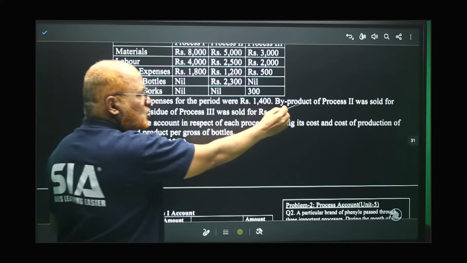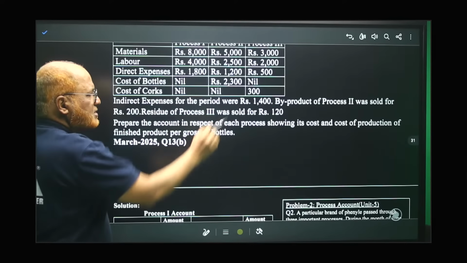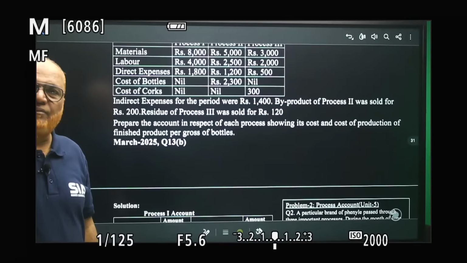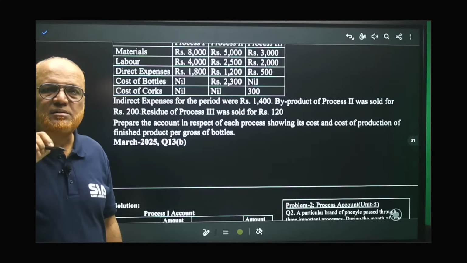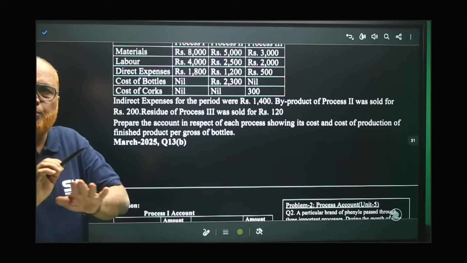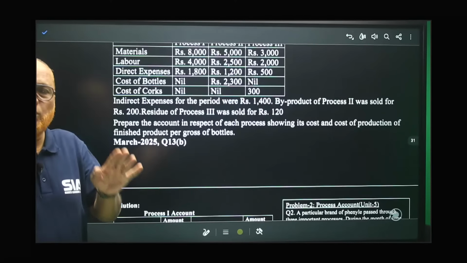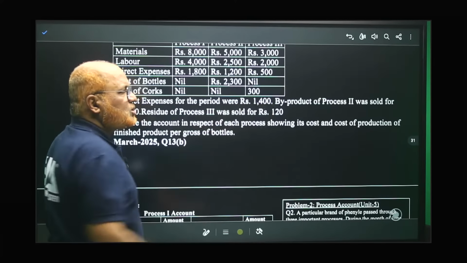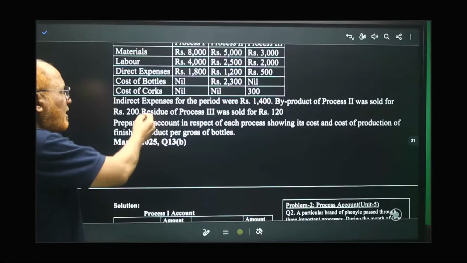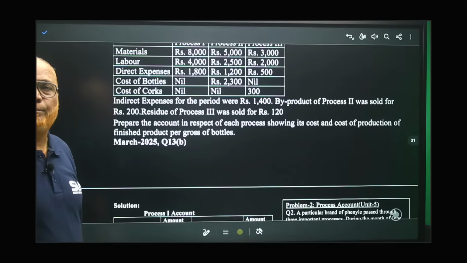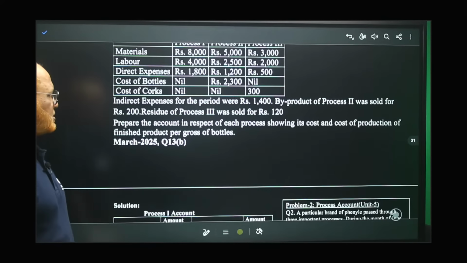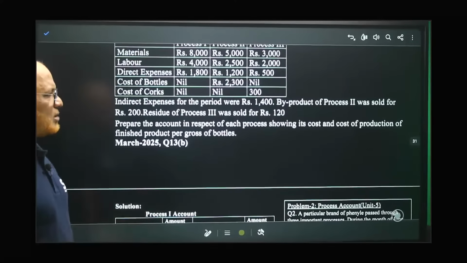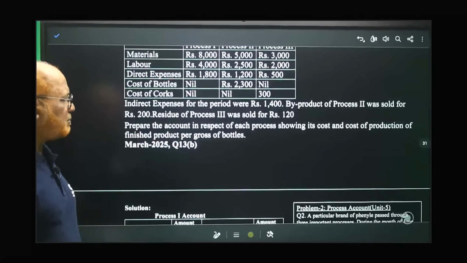Now, byproduct of process 2 was sold for 200. Residue of process 3 was sold for 120. In each process, we have the expenses and also some incomes. In the first process, we don't have any income, so nothing will come on the credit side. But in process 2 and 3, there is income. Byproduct was sold; that's an income in process 2. Similarly, residue of process 3 is sold. That is also an income. That will be taken on the credit side of the concerned process. Prepare the account in respect of each process showing its cost and cost of production of finished product per gross of bottles.